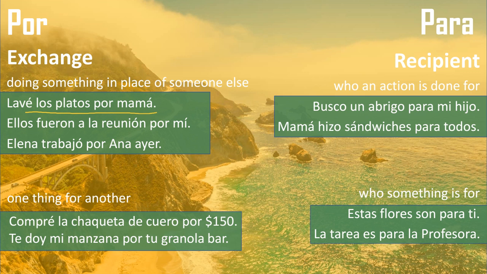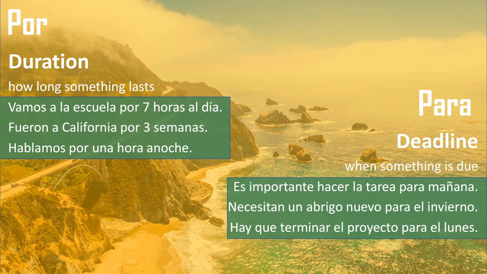She is just the recipient and I did it for her. So there's just a slight change in meaning. Did I do it in her place? Like she was supposed to do it and I did it instead? Or was I doing it for her as a gift? The third difference between por and para deals with time. We use por when we want to talk about how long something lasts or the duration of an event.